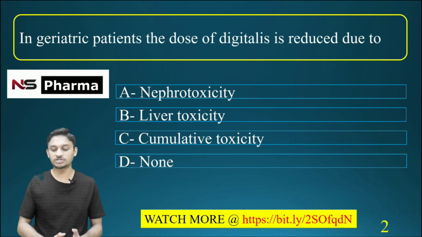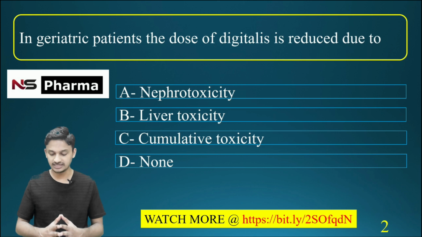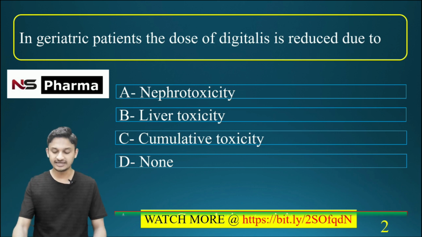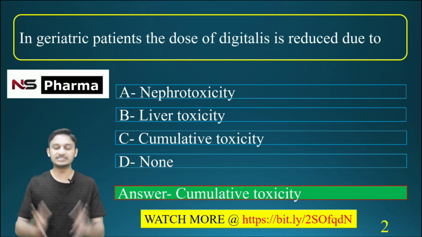The correct answer is option C, cumulative toxicity. Because of the cumulative toxicity, in case of geriatric patients, the dose of Digitalis is reduced.